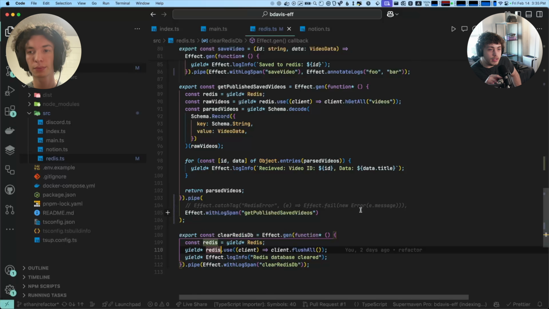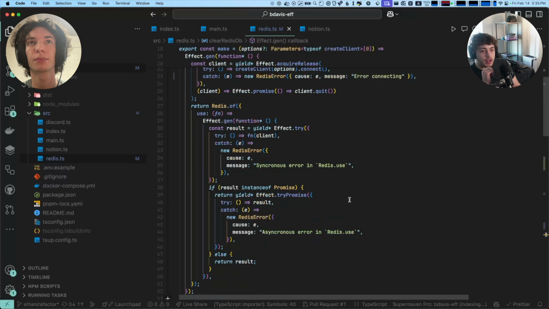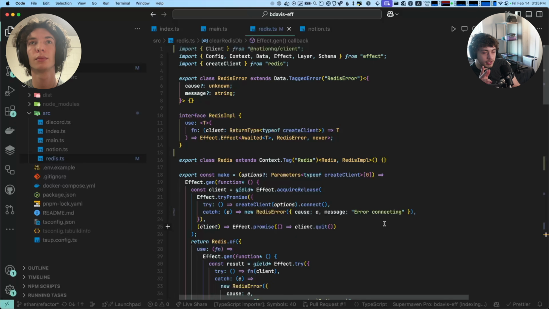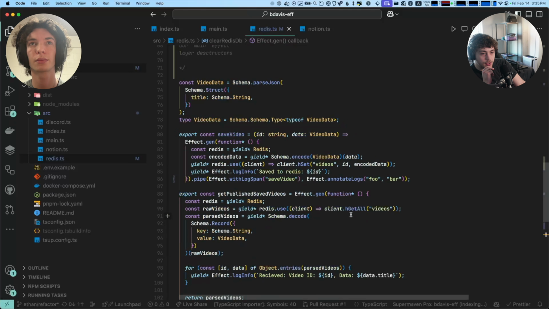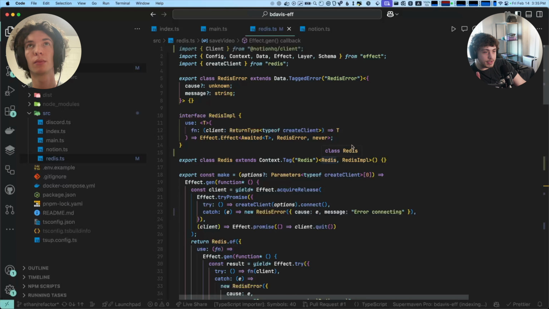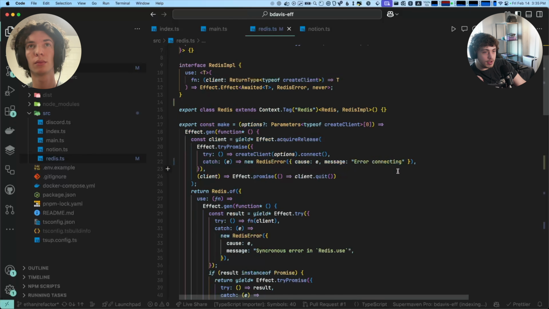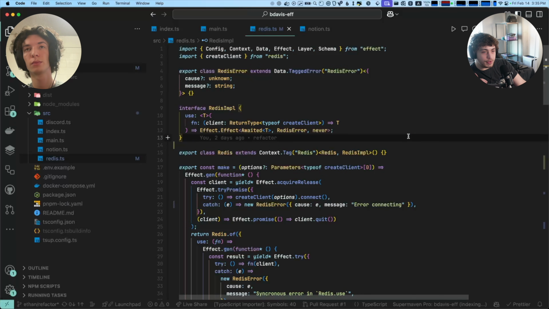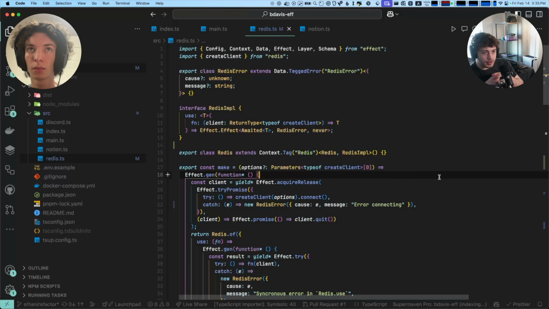No, I think go back up to the top real quick. The mental model on the yield Redis is the weirdest thing here. So right there, const redis = yield* Redis. And then if you go back up to the top, we have export class Redis extends Context.Tag Redis, and then RedisImpl. My question is how does that use function that's defined in the interface get mapped to the make function and stuff like that? How do these all actually get stitched together?